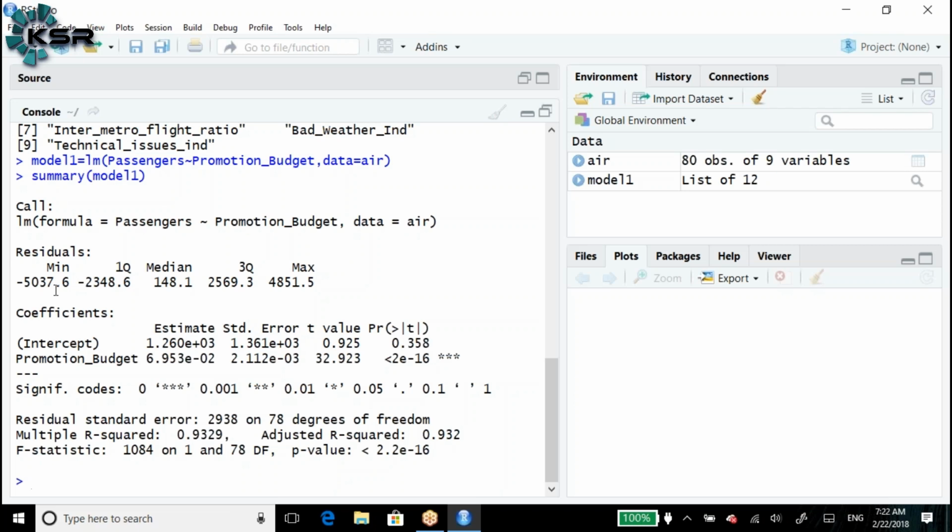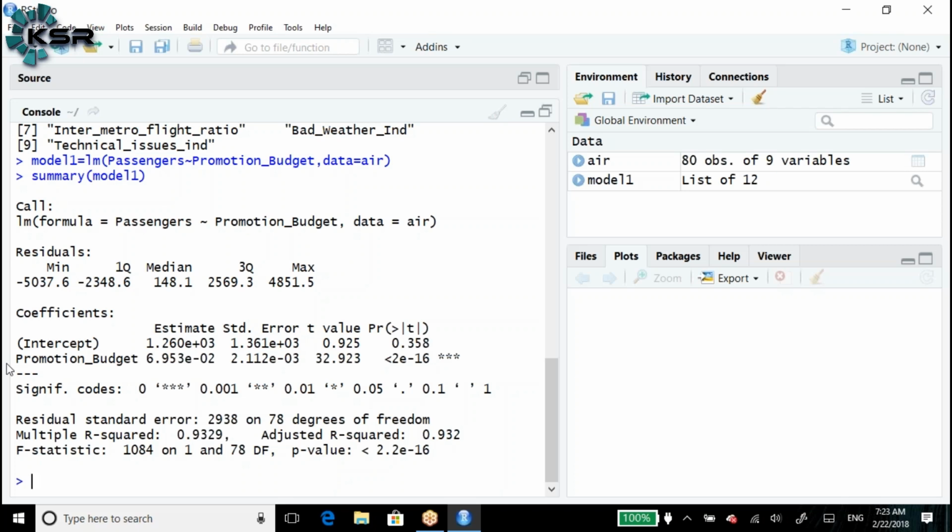Minus 5037. First quarter is minus 2348. Median is 148. Third quarter is the 75%, and then the maximum value. This part is one of the most important points. Whenever you are building a linear regression model, not only in R, but in Python, SAS, any data science tool, the output looks exactly the same.